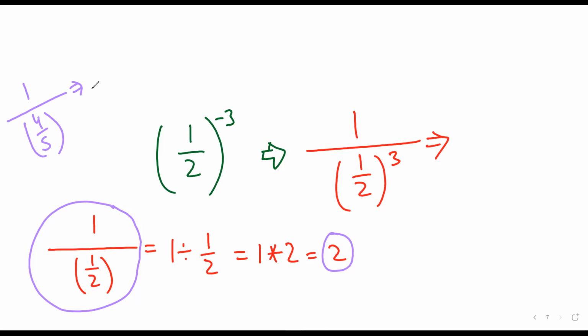So it will become 1 divided by 4 upon 5, and then we'll take the reciprocal. So it will be 1 divided by 5 upon 4, so the final answer will be 5 upon 4. Mr. Satya, any doubt? No, sir. Mr. Sarthak, any doubt? No, sir.